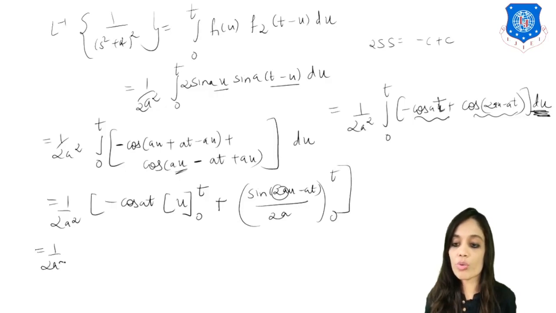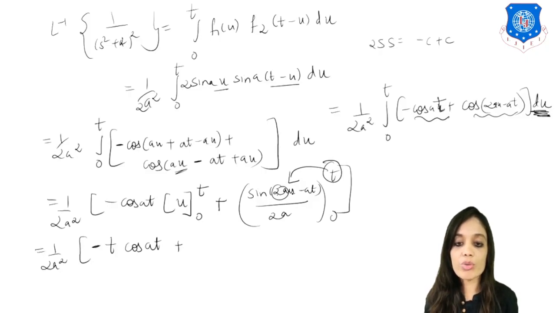Now let us just put the limits. So 1 upon 2a square. Now if you put here t and 0, what will remain? Only t. So here it will come minus t cos at. Plus, now put t in place of u, right? So if I put t in place of u, here it will be sin(2at minus at). So only sin at upon 2a will remain. Now minus